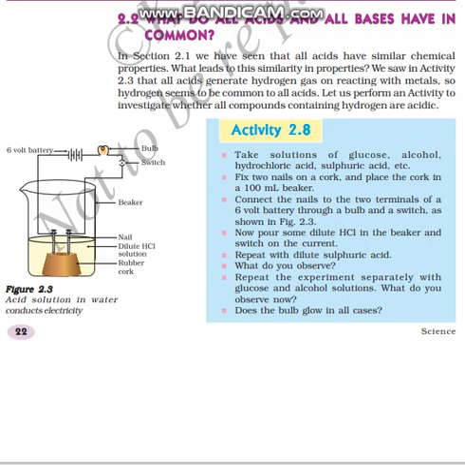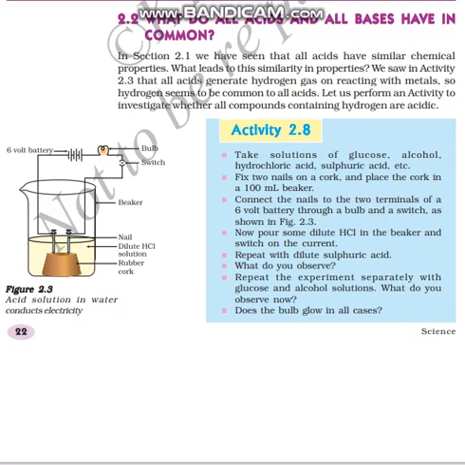To learn the common feature in all acids, let us perform an activity. Take a glass beaker and add a solution of glucose, or alcohol, or hydrochloric acid or sulfuric acid, etc. Fix two nails on a cork.